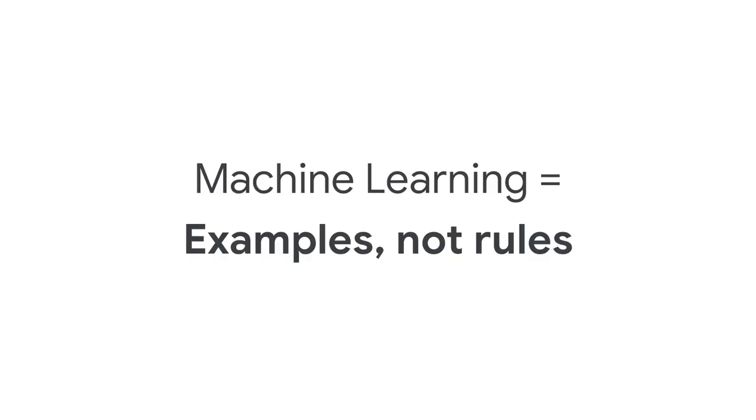We'll revisit machine learning in greater depth in each of the modules in this course. But for now, just remember that machine learning is this idea that we want to teach the computer using examples, not with rules.